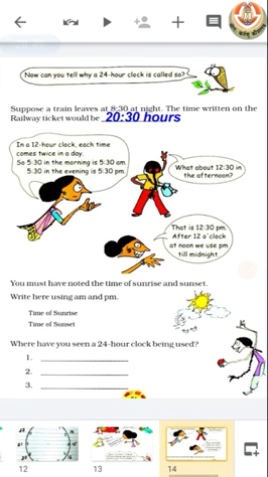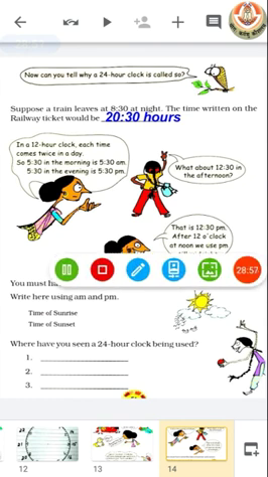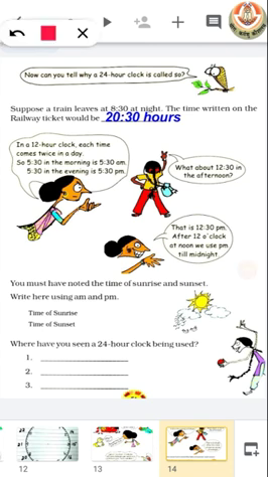You can see here, in a 12-hour clock, each time comes twice in a day. So, 5:30 in the morning is written as 5:30 AM and 5:30 in the evening is written as 5:30 PM. So, AM and PM help us to know whether it is a time for evening or morning. So, the question is, what about 12:30 in the afternoon? So, we know that in the afternoon we write every time in PM. So, that is 12:30 PM.